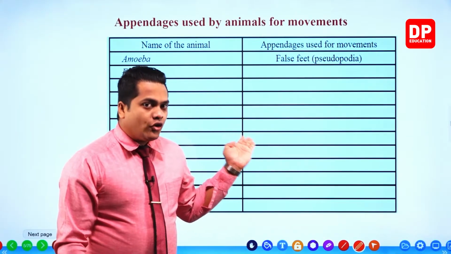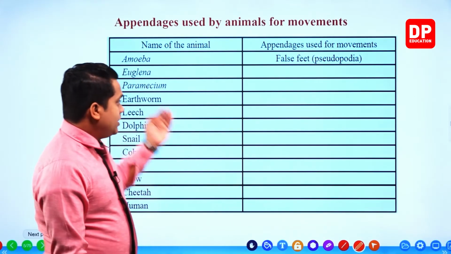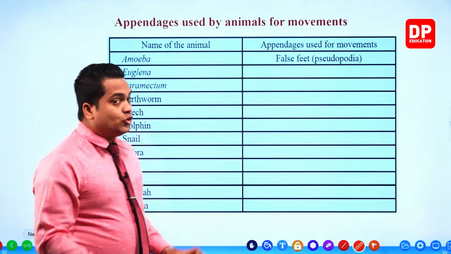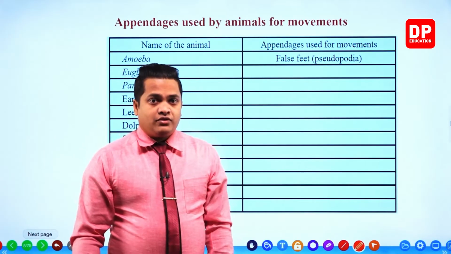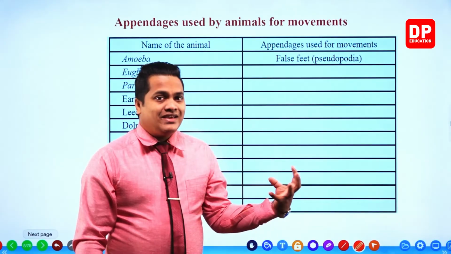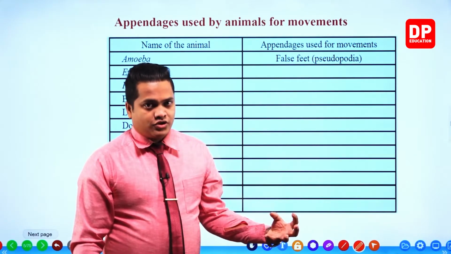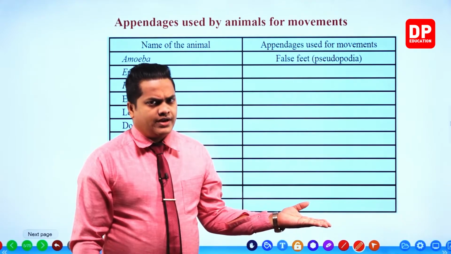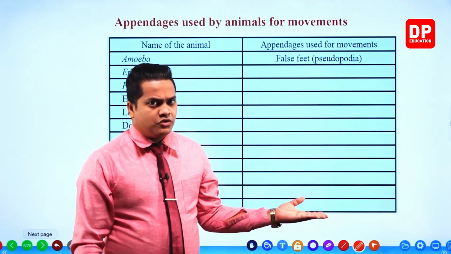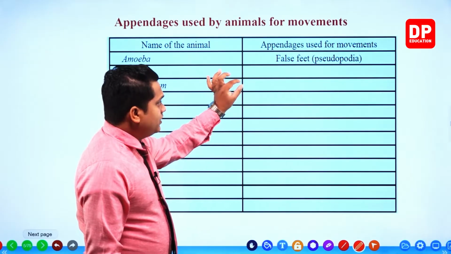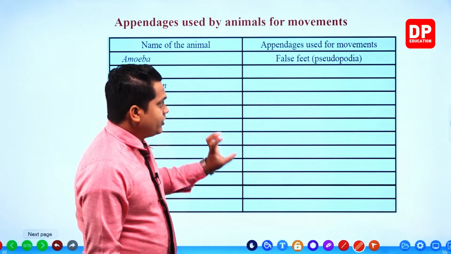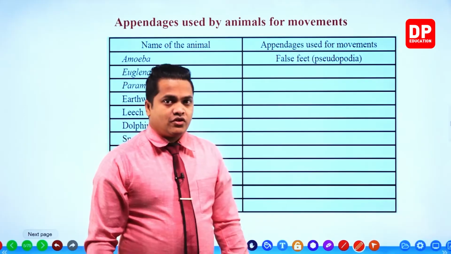So the thing which you are going to do in here is very simple. You list down the animals which you took, then you have to fill down the appendages used by each animal for their locomotion. You know that animals are going to locomote, right? So for their locomotion, you have to write down the things or the appendages used by each of the animals.